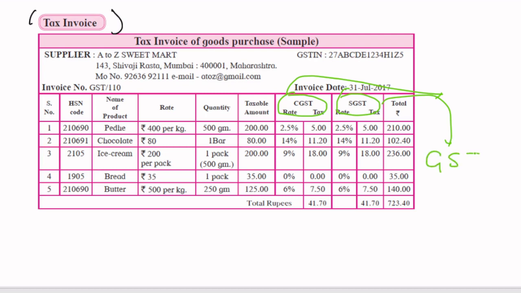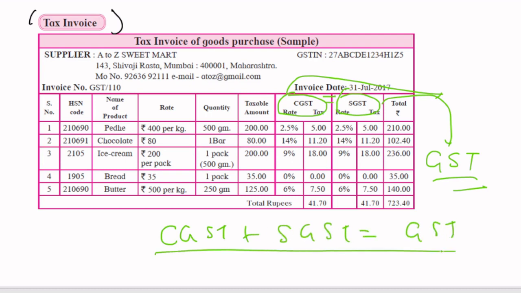So that is why it is segregated. GST is segregated into CGST and SGST, and CGST and SGST are always equal. CGST plus SGST will become your total GST. In the exam they ask a question, they provide SGST and ask you to calculate GST. CGST they will not provide, but you know CGST is equal to SGST, so just double it and you'll get GST. You understood the concept of CGST and SGST, right? Let's move to the next topic.